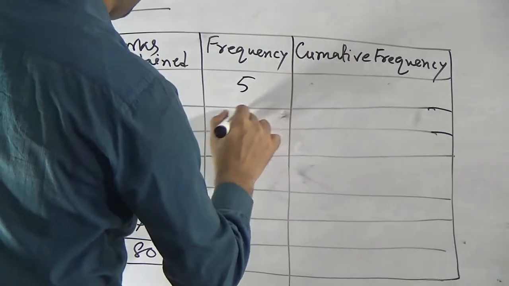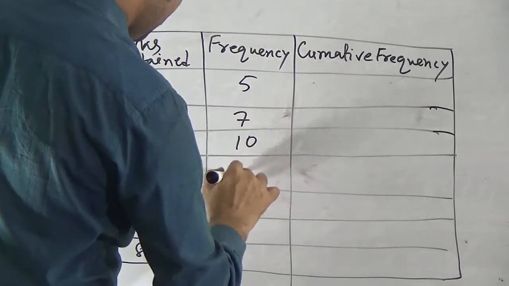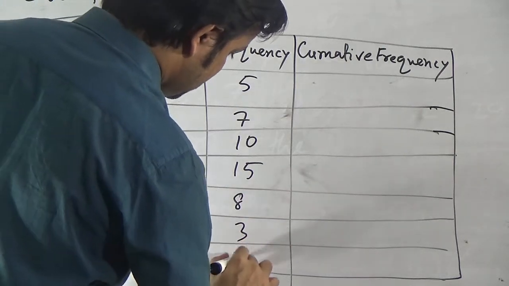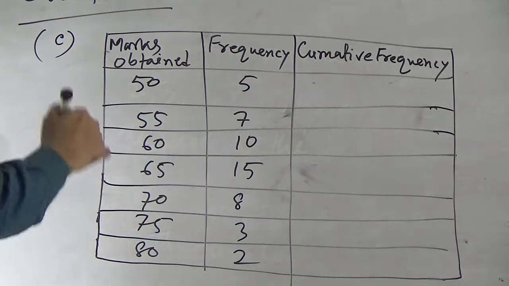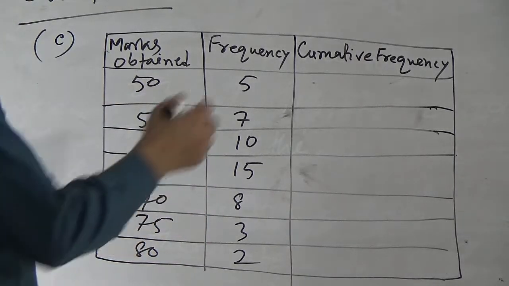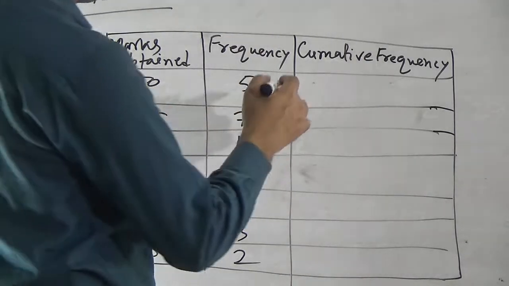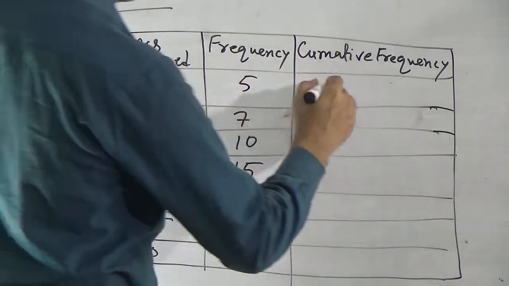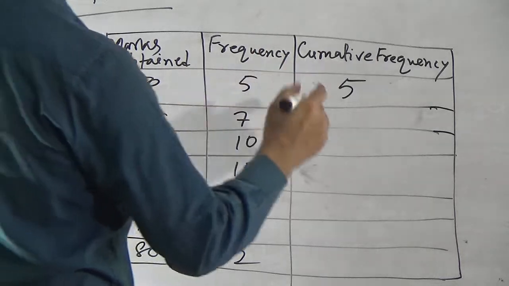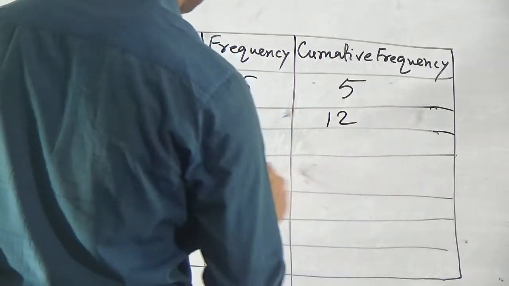Then 5, 7, 10, 15, 8, 3, 2. This is given. Now I have to find the cumulative frequency. To find the cumulative frequency, first frequency will be the same, then second one will be the sum of first two. So this will be 12.